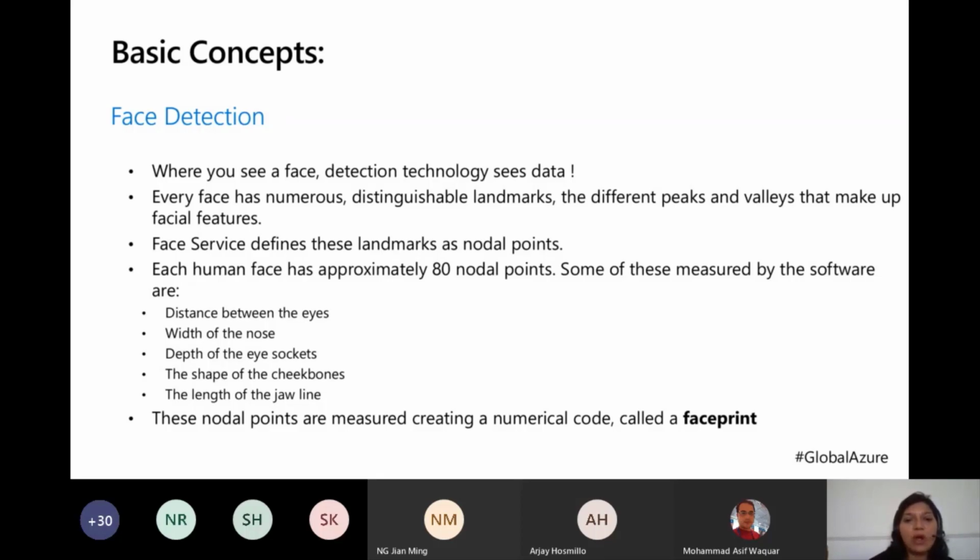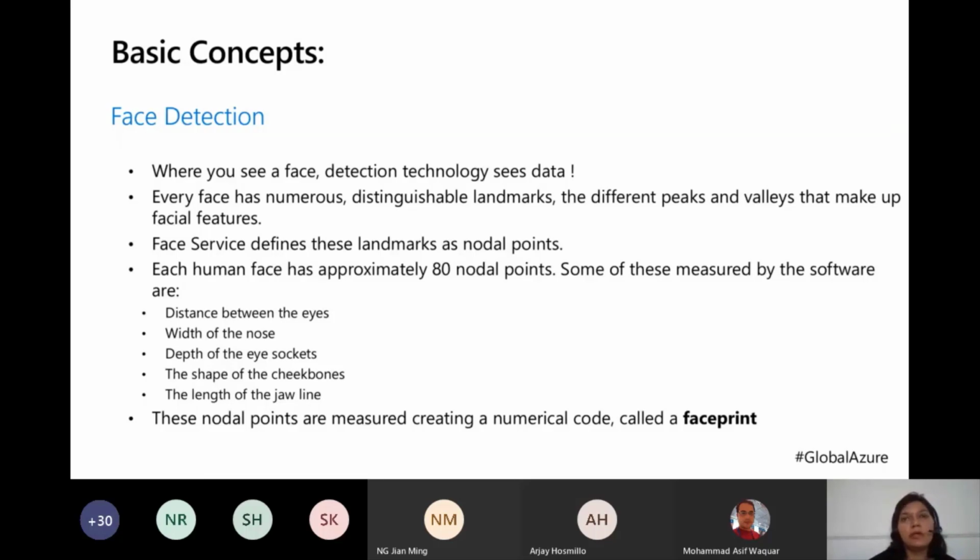So for each face, all these nodal points are measured. Like the distance between the eyes, the depth of the eye sockets, the elevation of the nose, the width of the nose, the cheekbones, the distance between your ears. All of these things become a part of your face print. Depending on the software, many of them have around 80 nodal points.